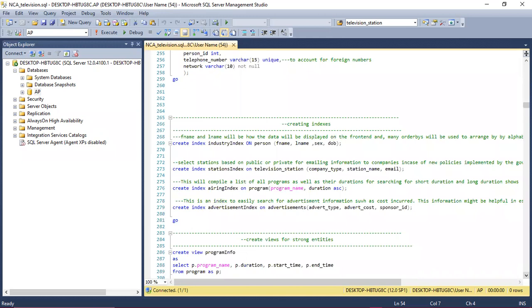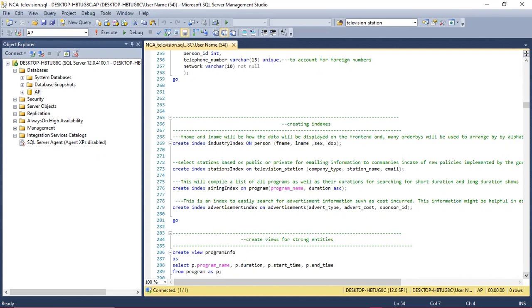And these are my indexes, right? For index, I created an index for people in the industry. So let's say a person has first name, last name, sex, and date of birth. I did it because this might be one of the more common data that is displayed on the front end of the website of, let's say, the NCA's television database.